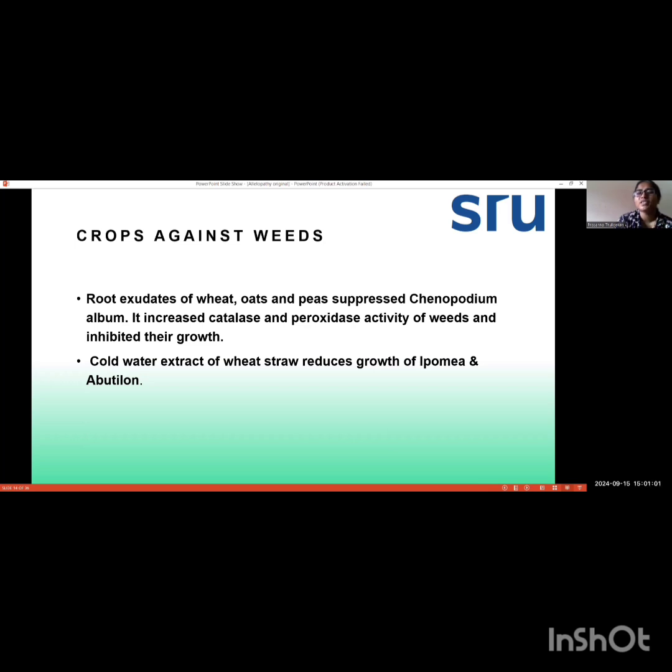These three crops are producing root exudates that are harmful for the Chenopodium species. These root exudates increase the catalase and peroxidase activity in the weeds and reduce the growth of that Chenopodium.